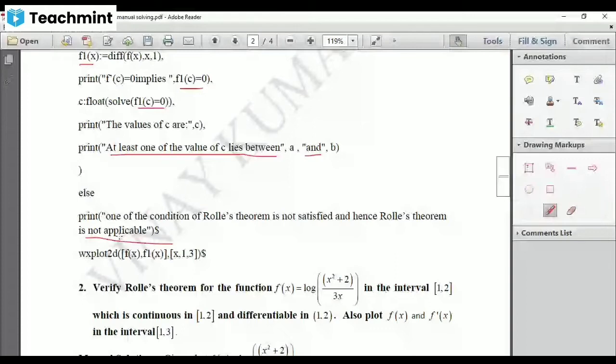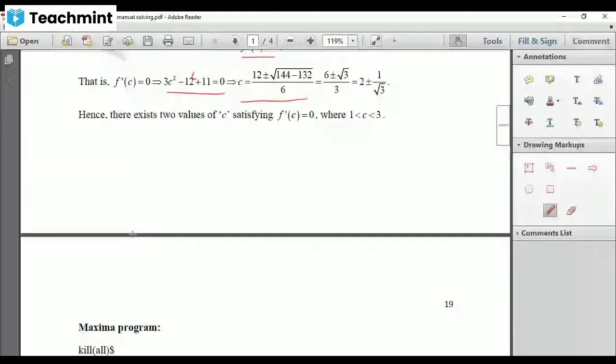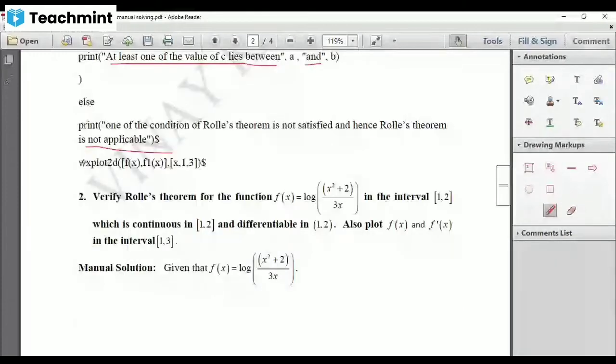Now for plotting the graph of f of x, you have to plot the graph of f of x and f dash of x. For that, you have to use wxplot2d.